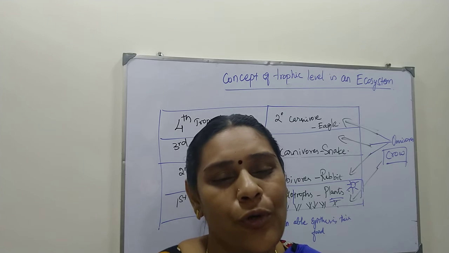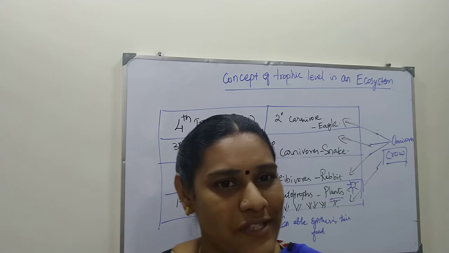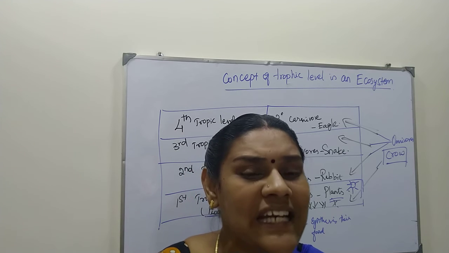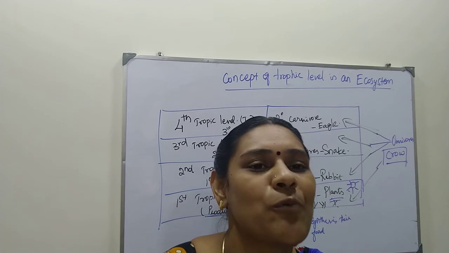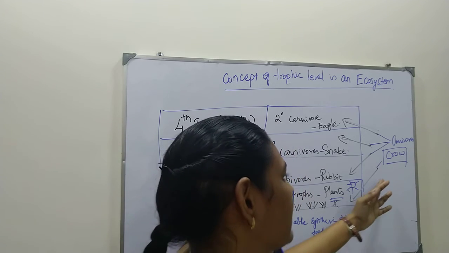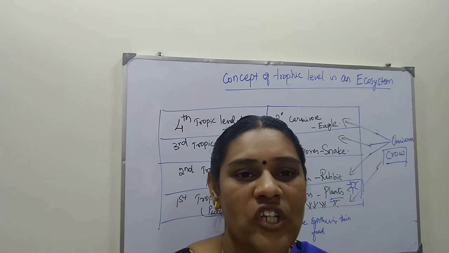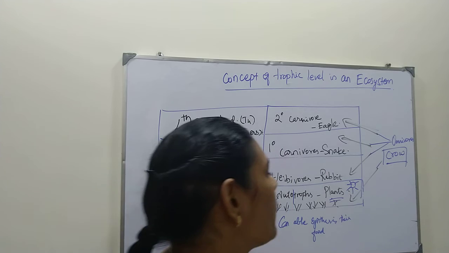For example, the crow. If we give rice and dal on the terrace of our home, it is ready to eat. If there is any dead animal in our street, it is ready to eat that too, right? So it will eat both. So they are called omnivorous animals. For example, you can take crow and some pigeon birds. So these come under omnivorous animals.